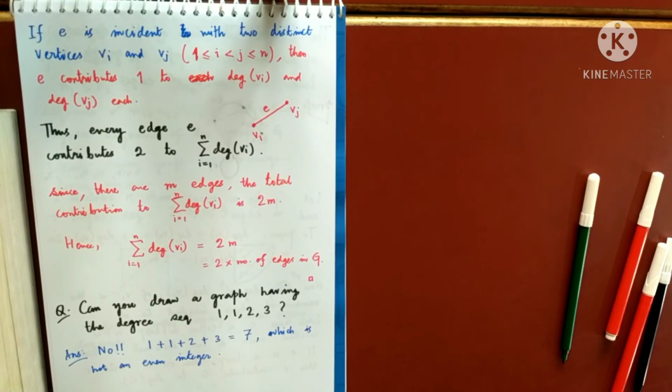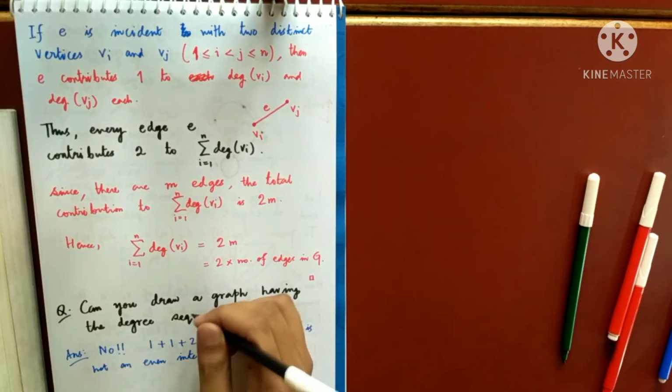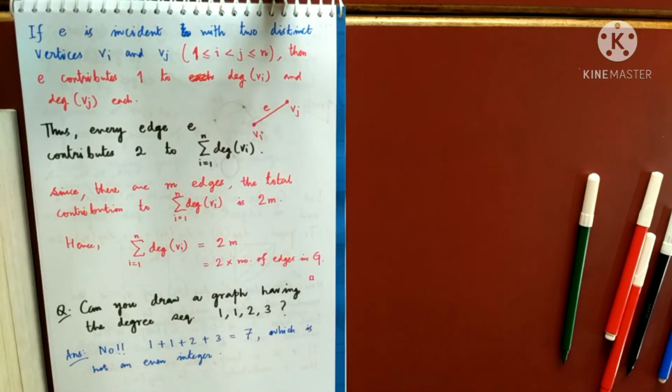Whatever graph you give me, the sum of the degrees is always an even integer. So there does not exist any graph whose degree sequence is this. Just because if I add the degrees together, I am getting an odd number. So there cannot exist a graph having the degree sequence 1, 1, 2, 3.